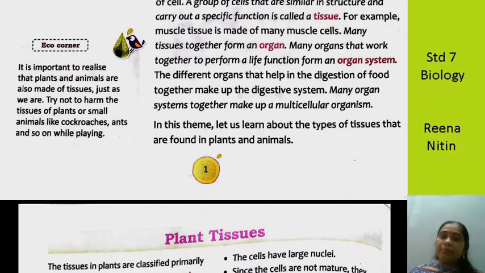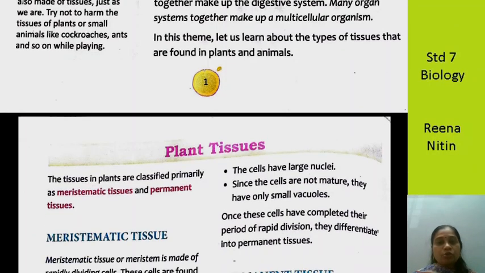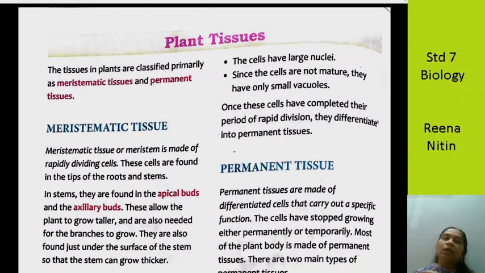In this theme, let us learn about the types of tissues that are found in plants and animals. All these systems are ultimately made up of tissues. So we're going to study the various tissues, and they are not only found in animals, they are also found in plants. Just like animals, even the plant body is made up of tissues. So we're going to first study plant tissues.